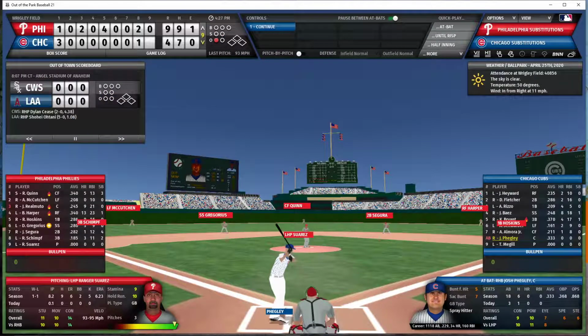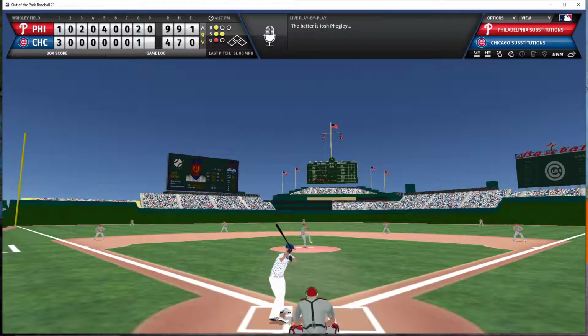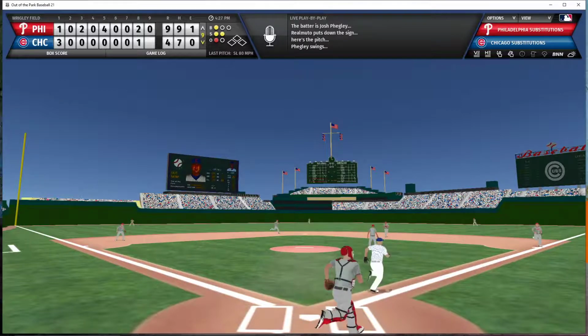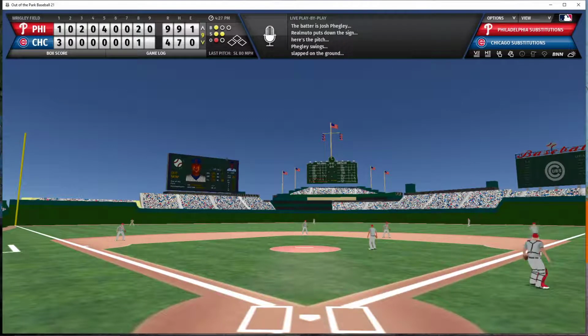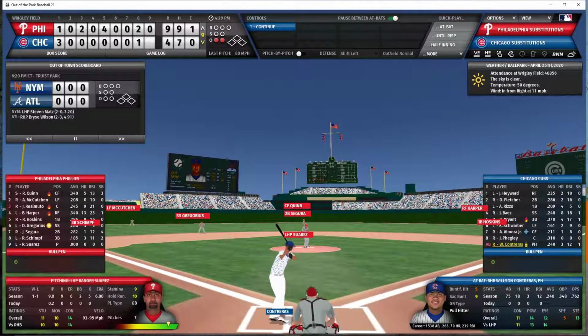1 out now for the Cubs, and Josh Fegley, the batter, against lefty Suarez. 1 ball, 2 strike count. And he grounds to second. Easy play, second to first, 2 down. Cubs are down to their final out.